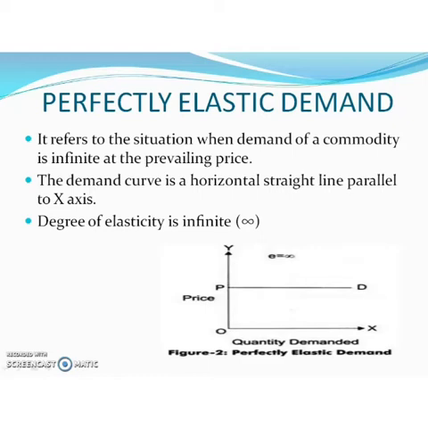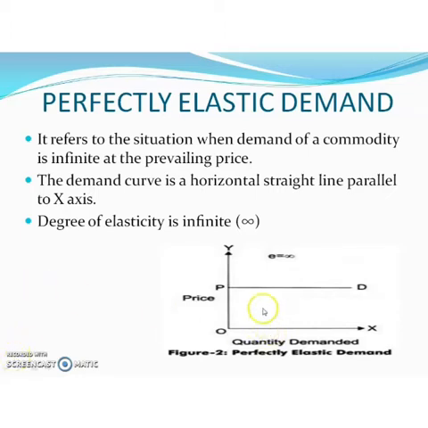There is no end. That is the meaning of infinity. So in such a case, the demand curve is a horizontal straight line parallel to the x-axis. In this case, the degree of elasticity is infinite. The quantity demanded is increased or decreased infinitely. That's why the degree of elasticity is infinite.